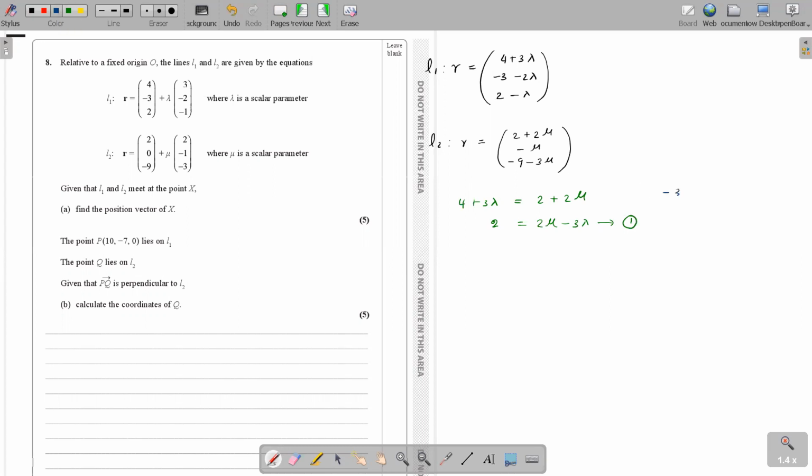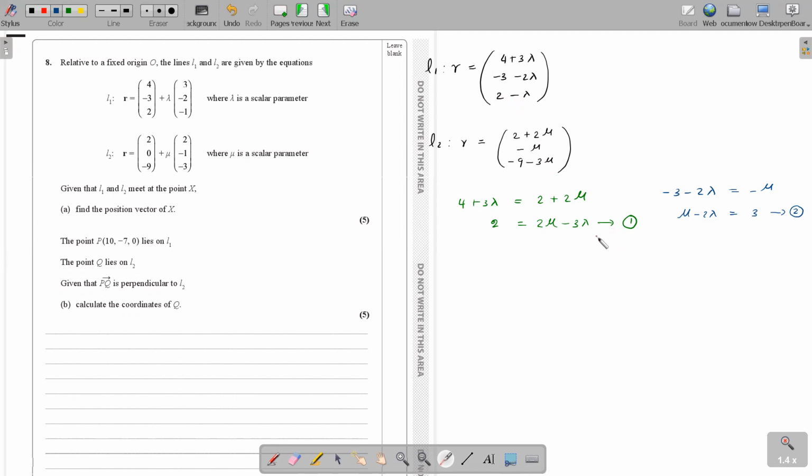From the next one, you equate the y coordinate. Minus 3 minus 2 lambda equals minus mu, right? Yes. So I end up getting mu minus 2 lambda equals 3. Equation number 2. So solve these two equations simultaneously, get the value of lambda and mu, and then obviously to see if they are meeting or not, you have to substitute into the third one and see whether the third agrees with it. If the third agrees with the lambda and mu values, they are meeting. If it doesn't agree, they don't meet.